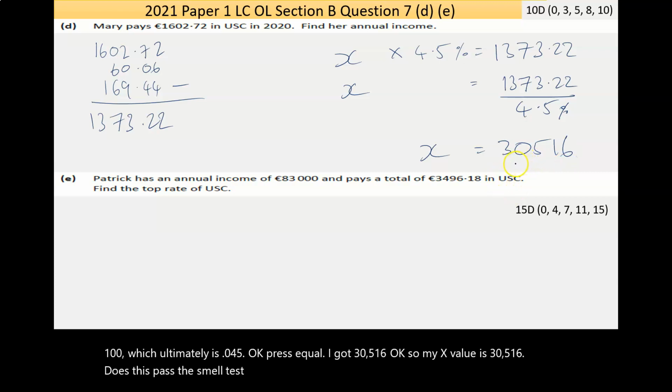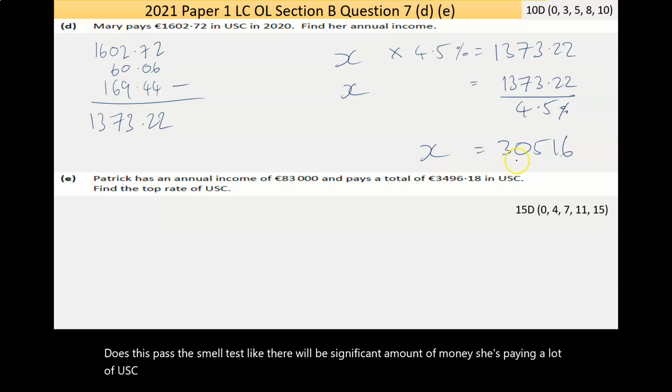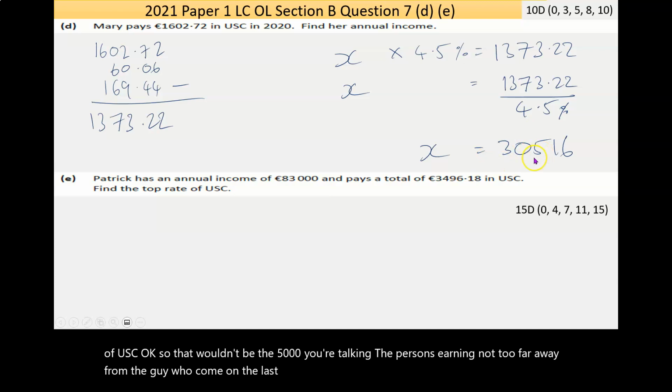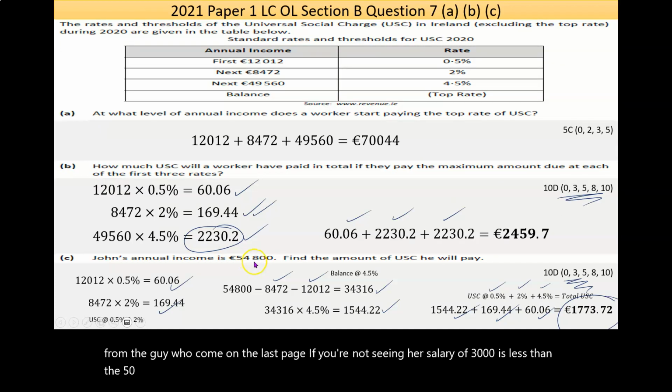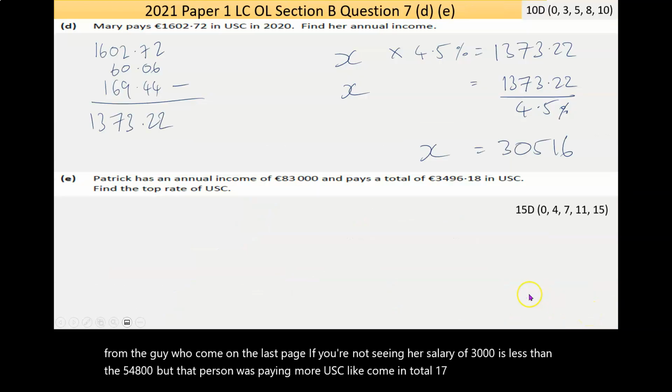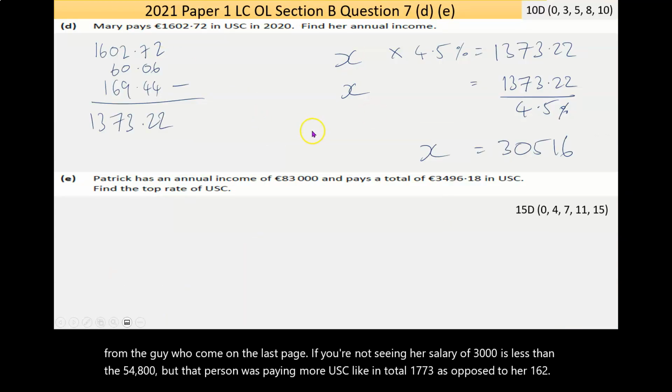Does this pass the smell test? Like it would be a significant amount of money. She's paying a lot of USC. Okay, so it wouldn't be like 5,000. You're talking the person's earning not too far away from the guy on the last page. Okay, but if you notice there, her salary of 30,000 is less than the 54,800, but that person was paying more USC. Like in total, what, 1773, as opposed to her 1602. But, yeah.